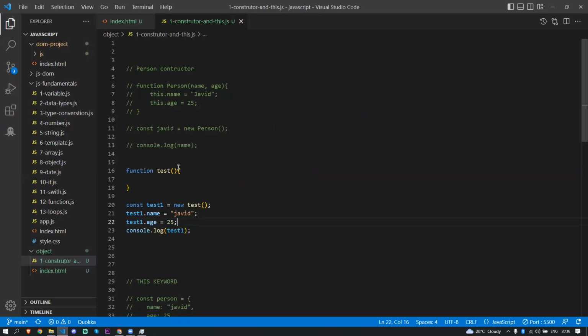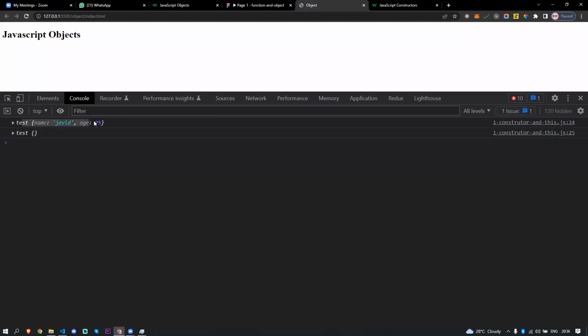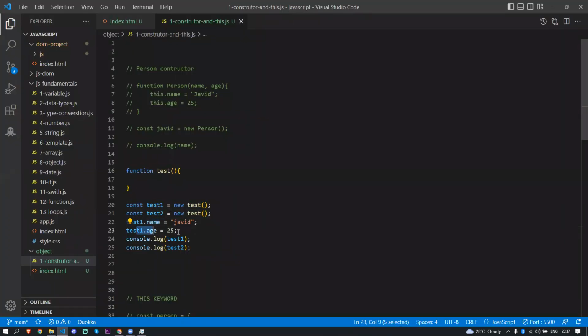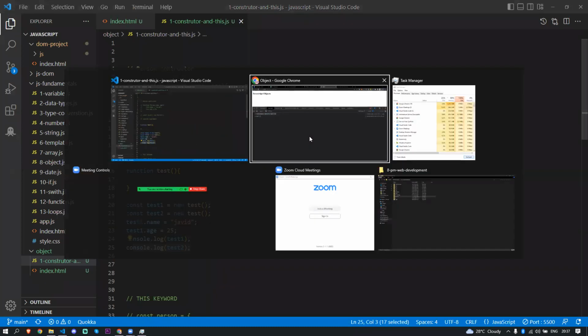Now I'll create an object from this function constructor using the new keyword in front of the function name. Then I call test1.name, setting some property equal to Javed, and test1.age equal to 25. When I console log test1, it's going to return the actual object of test1. If you want to create one more, for example test2, this is going to create a new object. Now this one has no properties, because we set the property only on test1, not on test2. So this is an empty object.